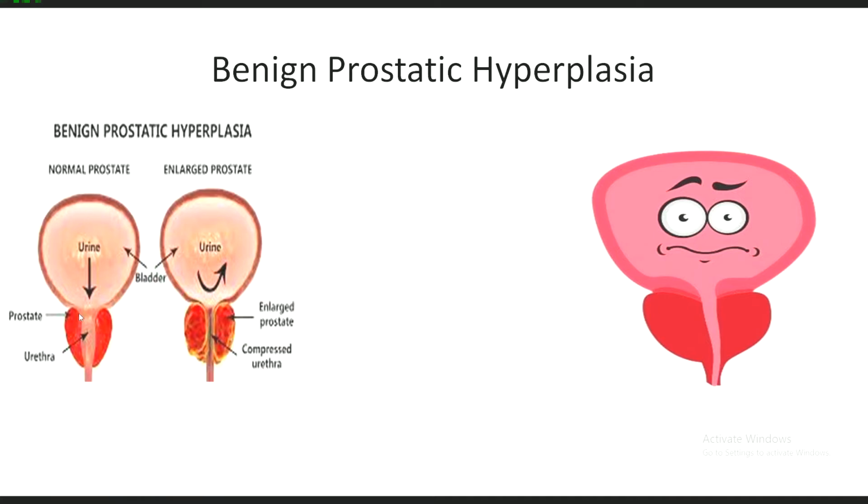So the prostate is sad because, you can see, this is the bladder, and this is the urine which is flowing normally because the urethral size is normal and the prostate is not enlarged and not compressing the urethra. But in prostatic enlargement, the prostate is enlarged and compressing the urethra. Some of the urine is not passing through the urethra, it is staying in the urinary bladder, giving incomplete evacuation of urine. And also when the urethra is compressed, the flow of urine or the stream will be narrow.